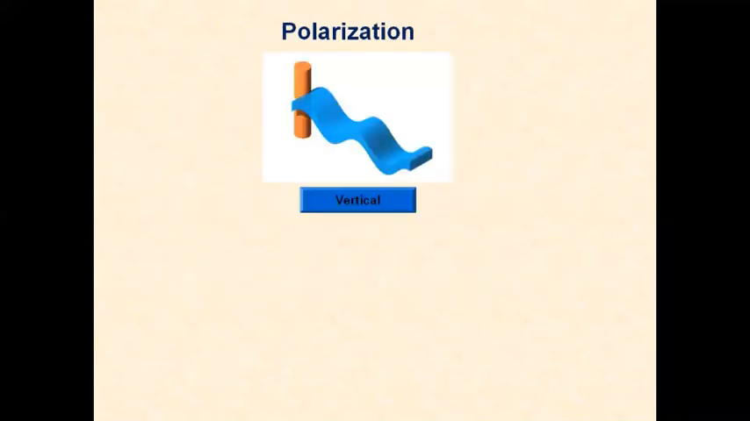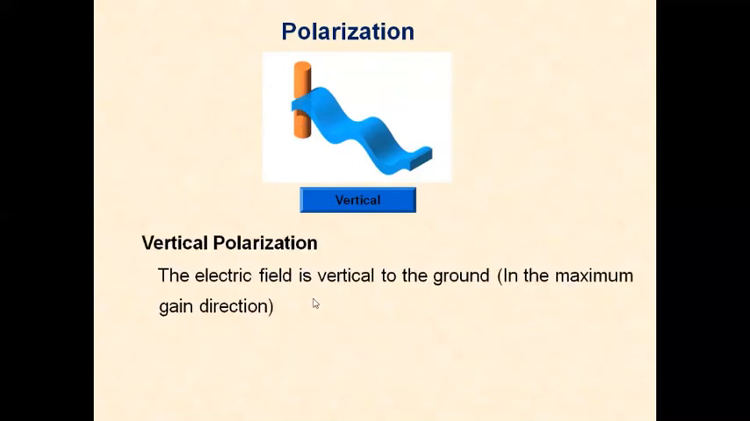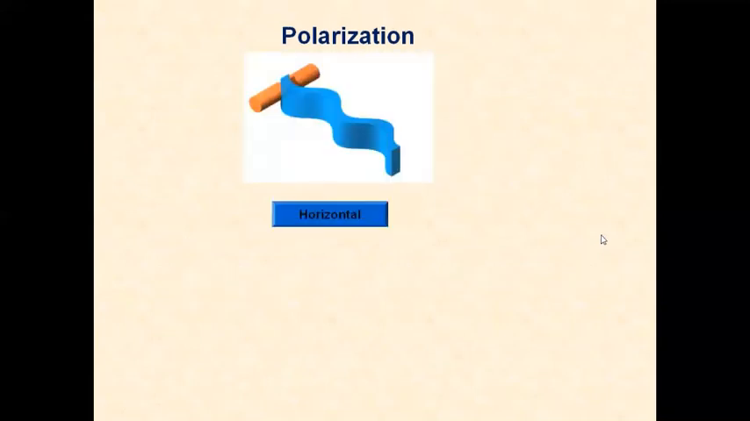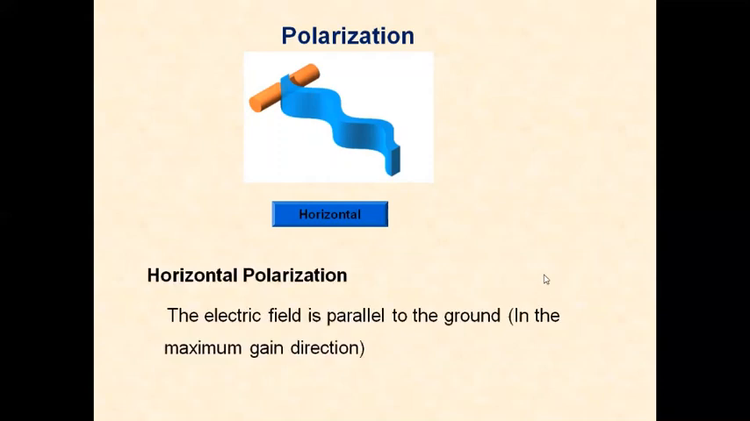This is the structure of the vertical polarization. The antenna is placed vertically, with vertical movement of the electric field. The electric field is vertical to the ground. That is maximum gain in the direction of the vertical. This is horizontal polarization. The antenna is placed horizontally. The maximum electric field is in the direction of the ground, that is, maximum gain towards the ground.